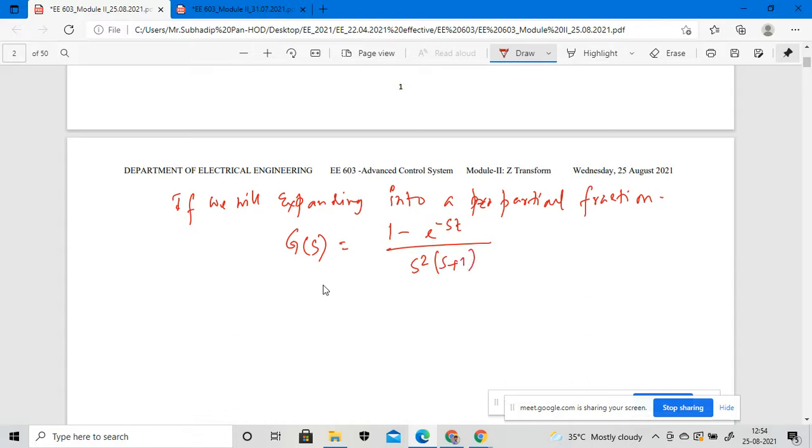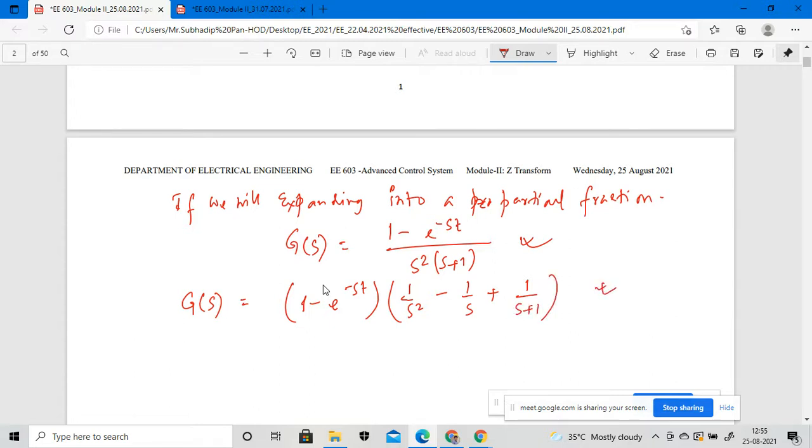So if I expand this equation, the expanded equation will look like this: (1 minus e to the power minus sT) multiplied by (1 by s square minus 1 by s plus 1 by (s plus 1)), right?